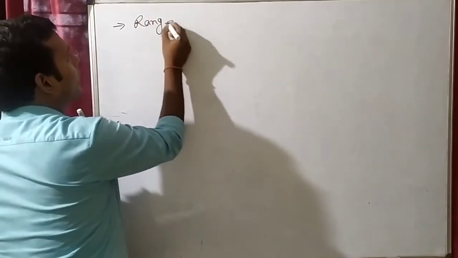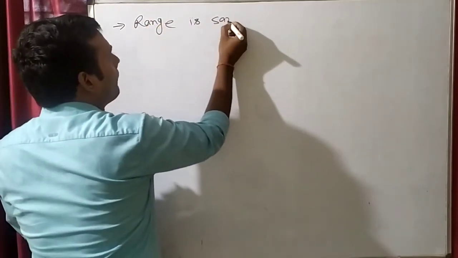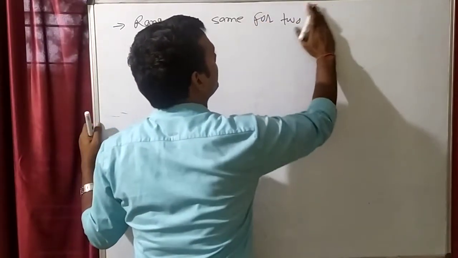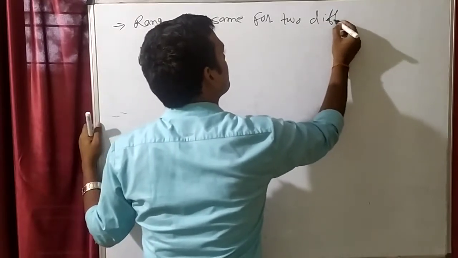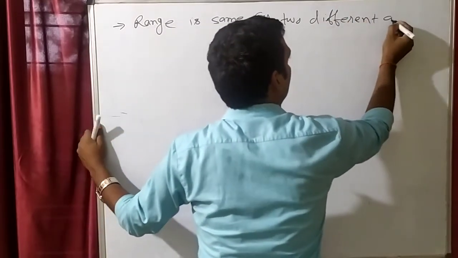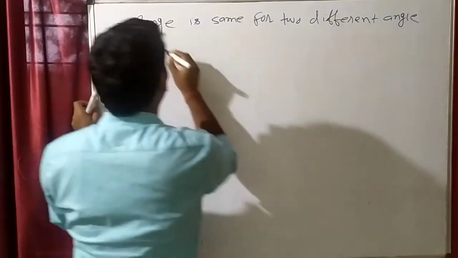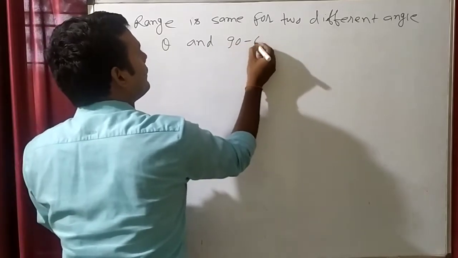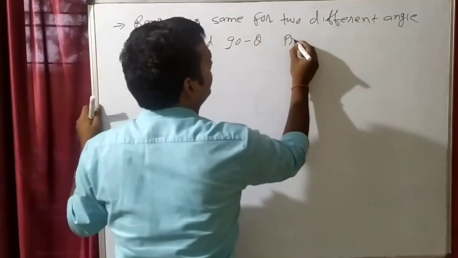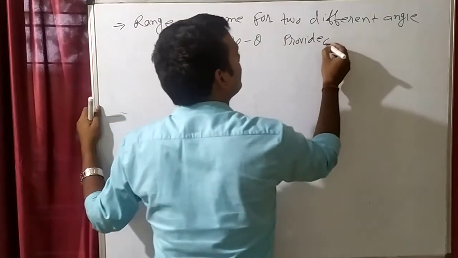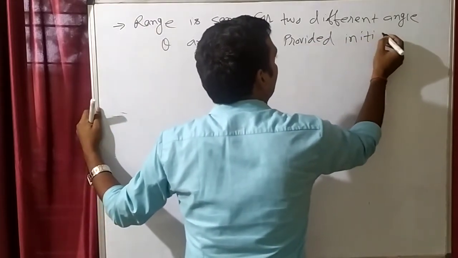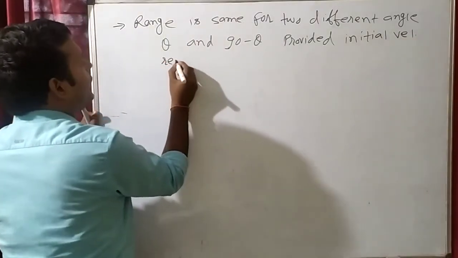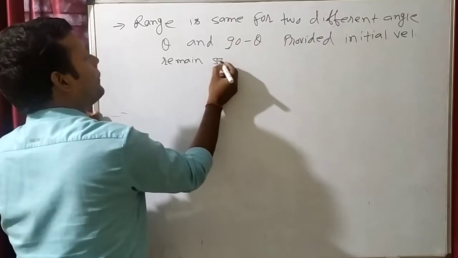Length is the same for two different angles, theta and 90 minus theta, provided initial velocity remains the same. What does it mean?